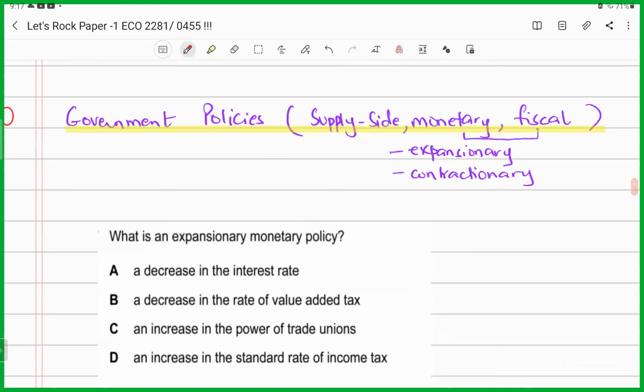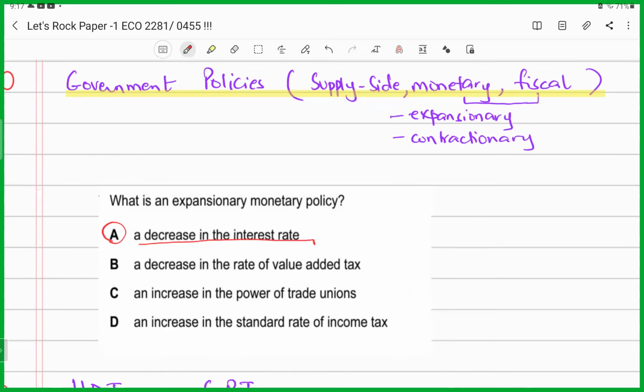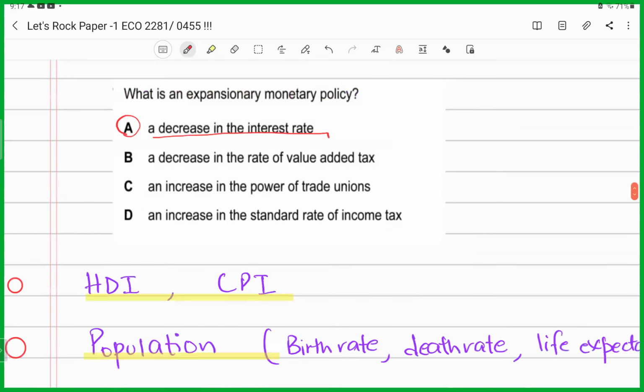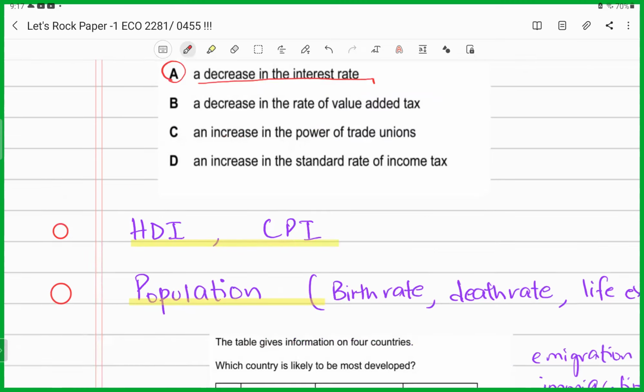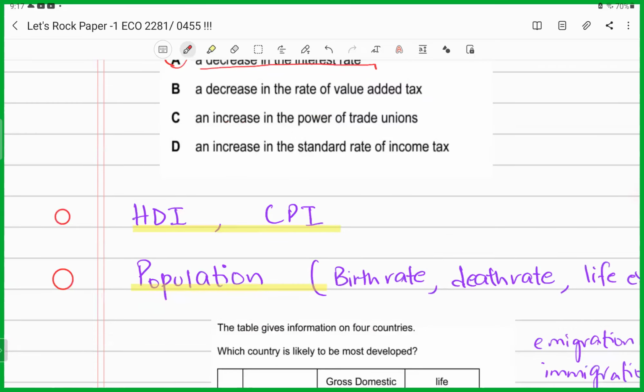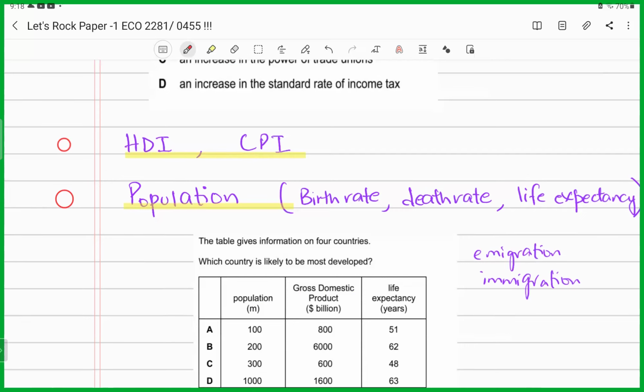All right. Human Development Index and Consumer Price Index, again, a very highly tested topic seen in recent years. Again, we all know HDI. It includes two more features, which includes life expectancy and education, which would differentiate you. Right? Population, again, a highly recurrent topic. It could either be talking about birth rates or death rates. It could be associating itself with life expectancy, talking about immigration, net immigration, right? The influx minus the outflow of people, right? People coming into your country, pouring into your country, going out of your country. That's net immigration, right?